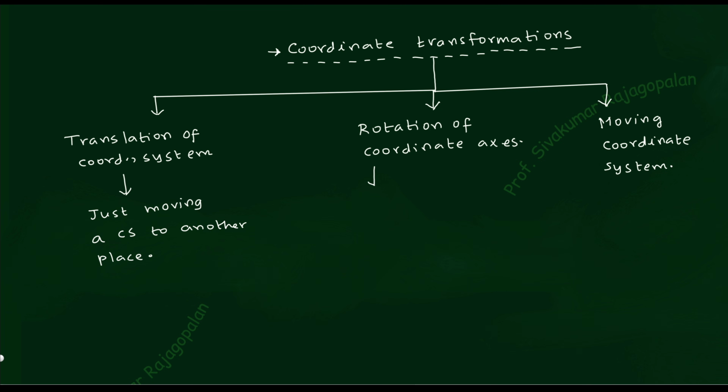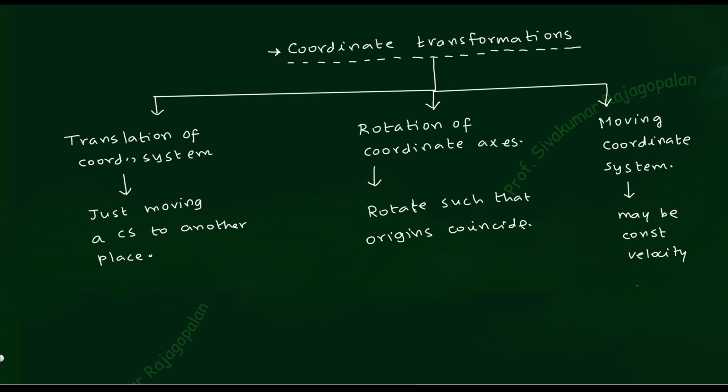That is the translation. Coming to the rotation, you have to rotate the coordinate system such that the origins coincide. Because recently you studied rigid body dynamics and rotation, whenever you want to rotate, you have to fix a point, and that point is the origin. The origin has to coincide. That is important. Coming to the moving coordinate system, whenever something is moving, the question of velocity comes. The velocity may be constant, or the velocity may not be constant.